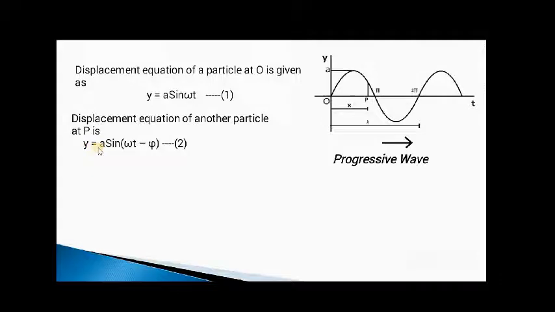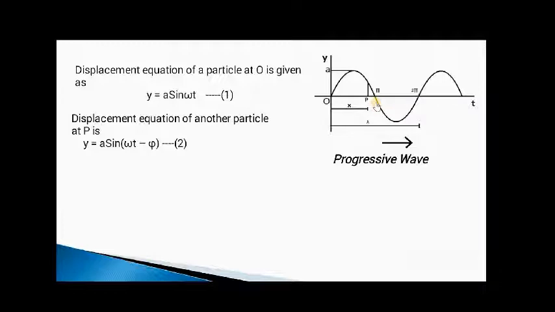So y is equal to a sine of omega t minus phi is the displacement of the particle present at the position P. This is going to be our second equation. In this equation, we have taken the negative sign because the phase of point P lags behind O by the angle phi.